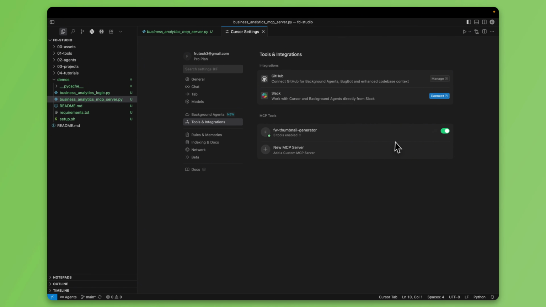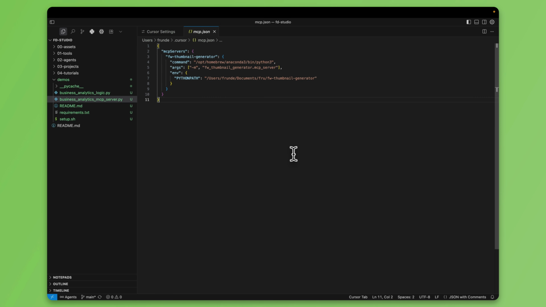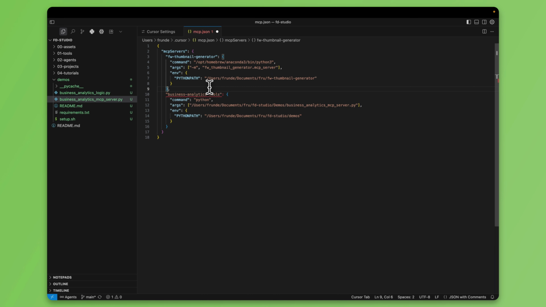We're going to want to register this as part of an MCP tool. So click on new MCP server, and with this basic line of code, let's paste this in here with a comma, and voila, that is all we need. So what are we doing here? We're telling it we're going to register a new set of tools, business logic tools, and reference the code base for where we have it. You don't have to reference it explicitly the way I do, but just essentially reference the code base. Just for the sake of it, let me use Python 3 here as opposed to this. And that's all we need.